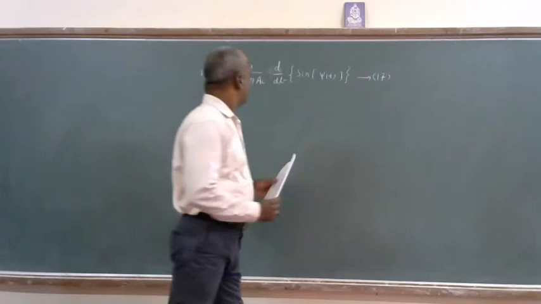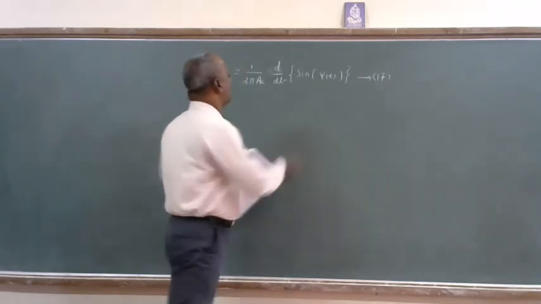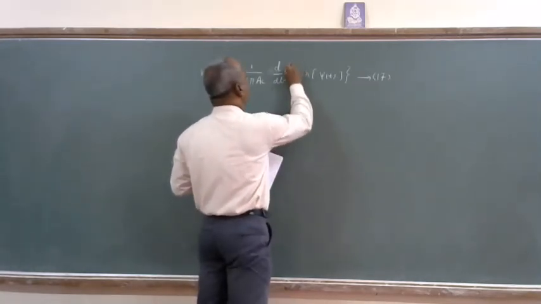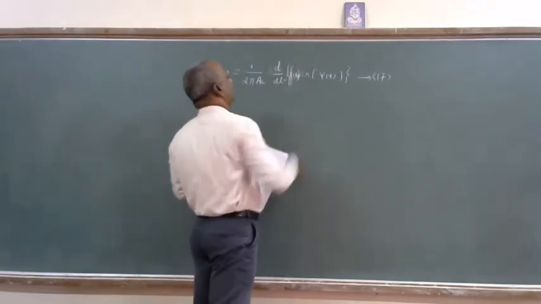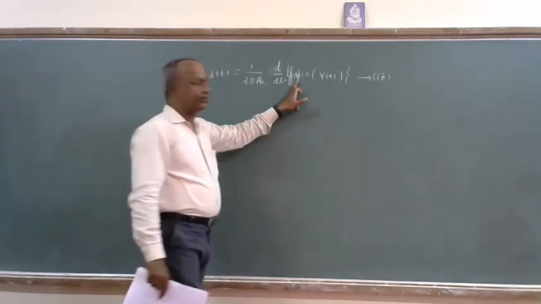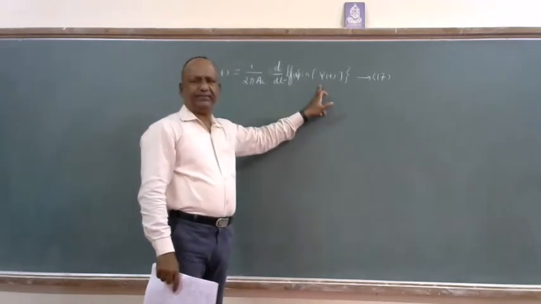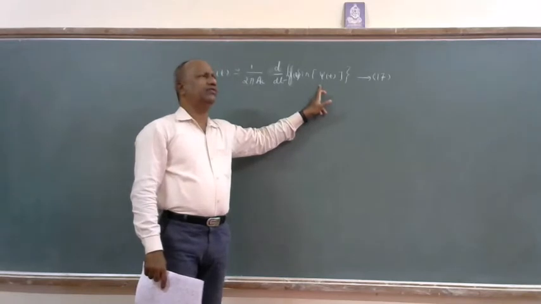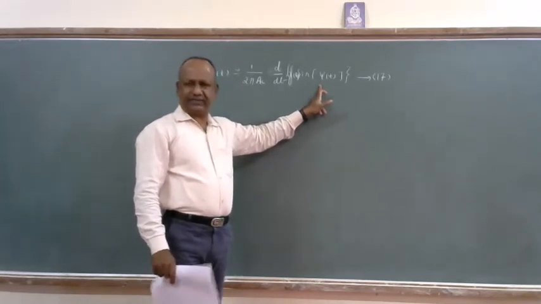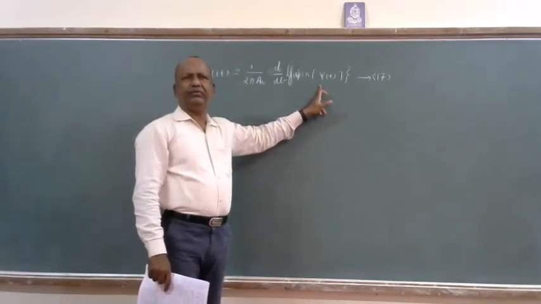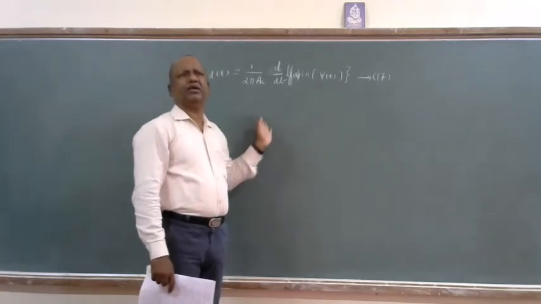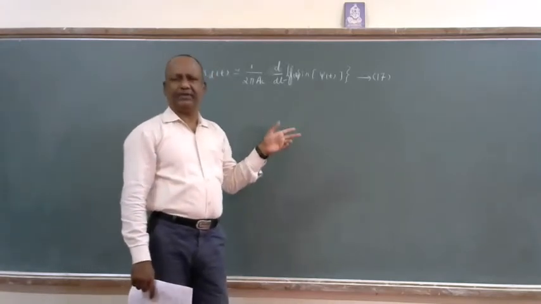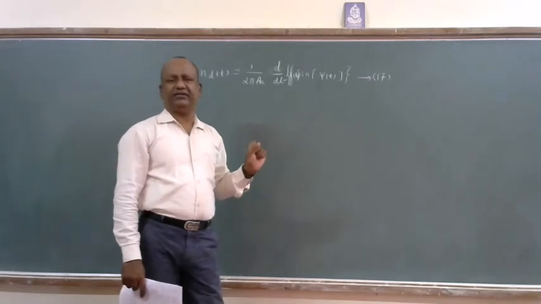Now referring to this R(t) sin ψ(t), referring to equation 2, we expressed noise in terms of envelope and phase. That is, n(t) = R(t) cos(2πf_c t + ψ(t)).